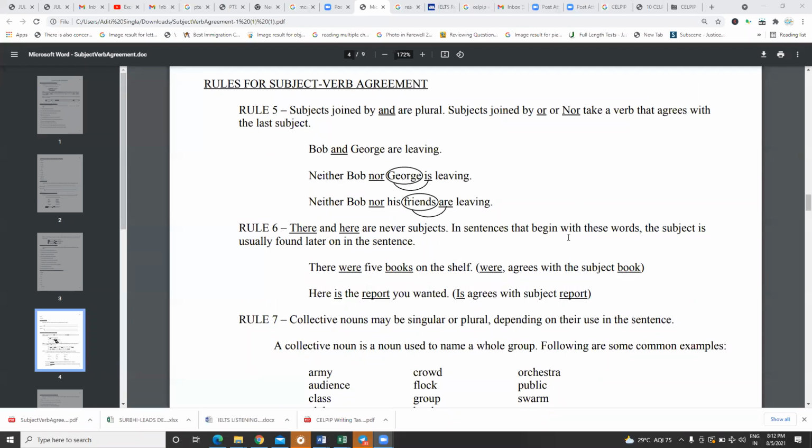There and here are never the subject. So if you find such things, read the sentence and determine the subject. 5 books. So books is plural, so we're going to write five. Here is the report you wanted. So report is singular, so the verb is.